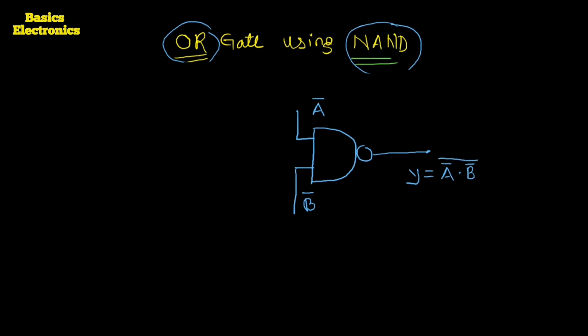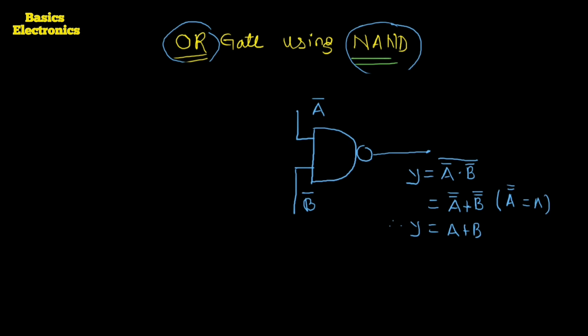Then the equation is y equals to A complement dot B complement and whole complement. Okay. Then here it is equal to A double complement plus B double complement. In bracket we can write A double complement equals to A. Therefore, output y equals to A plus B. Output y equals to A plus B.